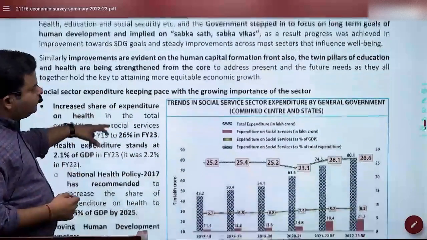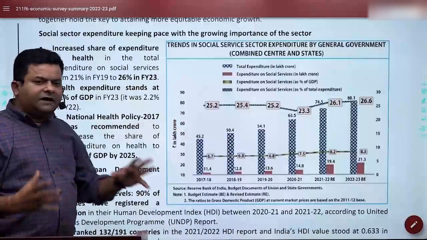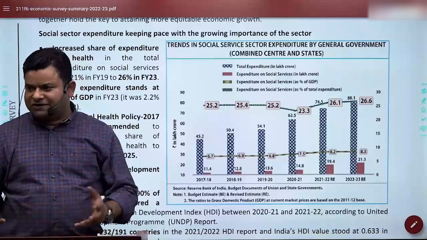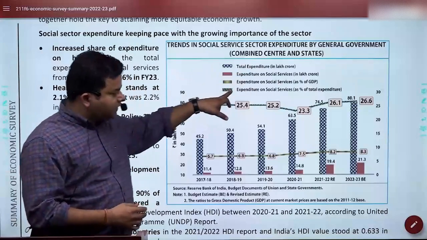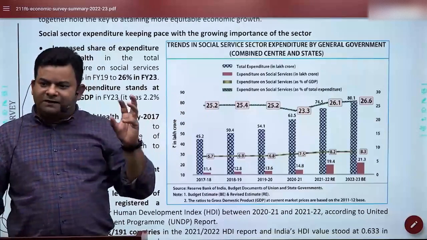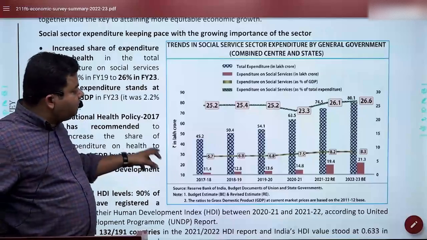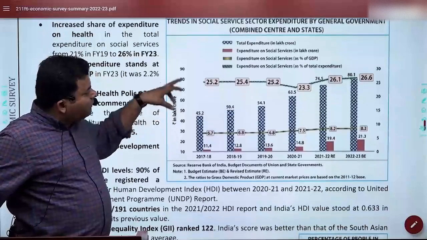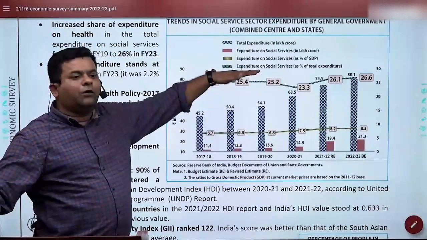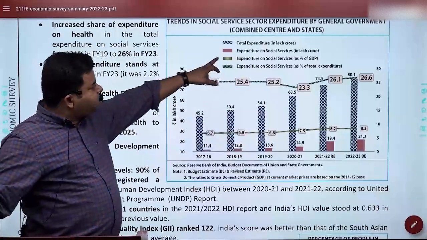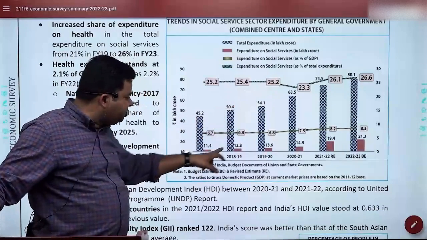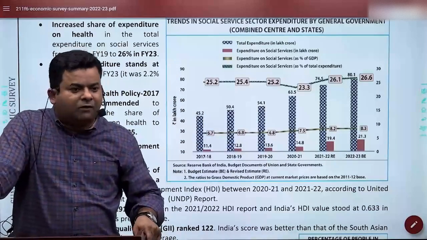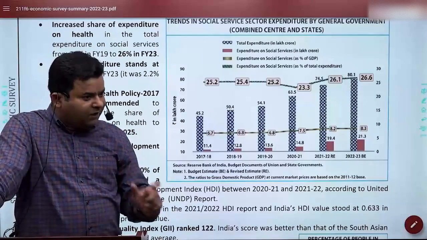The chapter starts with, can you see this graph? This graph is telling us how much increase in expenditure there is by the government on the social sector, combining central and state. In the social sector, this is total expenditure in lakh crore. Our social sector expenditure is continuously growing. Expenses on social services in lakh crore have been shown this way. Can you see that we are spending almost 21.3 lakh crore in the social sector? 21.3 lakh crore is being spent.